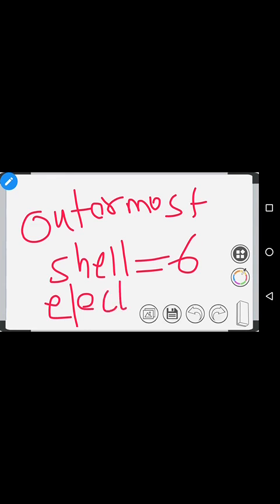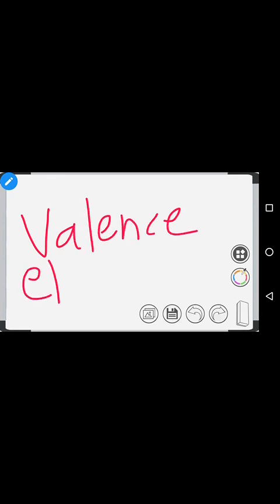These electrons are called the valence electrons. What is a valence electron? The number of electrons present in the outermost shell is called the valence electron. Very easy. It is the easiest concept which you have read.